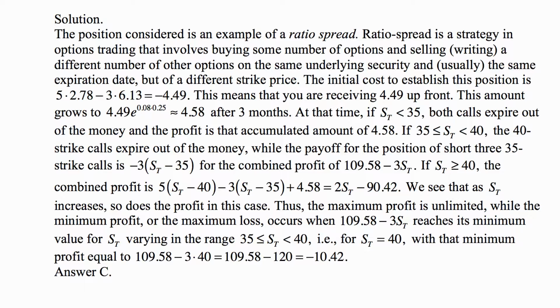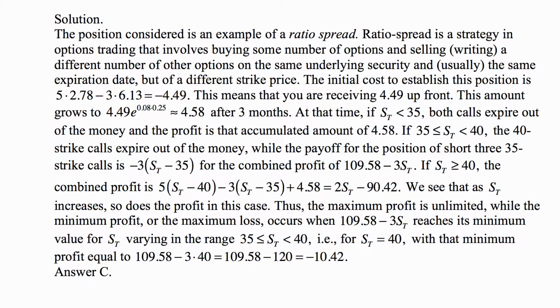The position considered is an example of a ratio spread. Ratio spread is a strategy in options trading that means buying some number of options and selling, writing, it's the same. If you write an option, that means you're selling an option. A different number of other options on the same underlying security and usually the same expiration date, but of different strike price. The initial cost to establish this position is the cost of 5 options minus the cost of 3 options, because you write 3 options, so you get the premium for them.